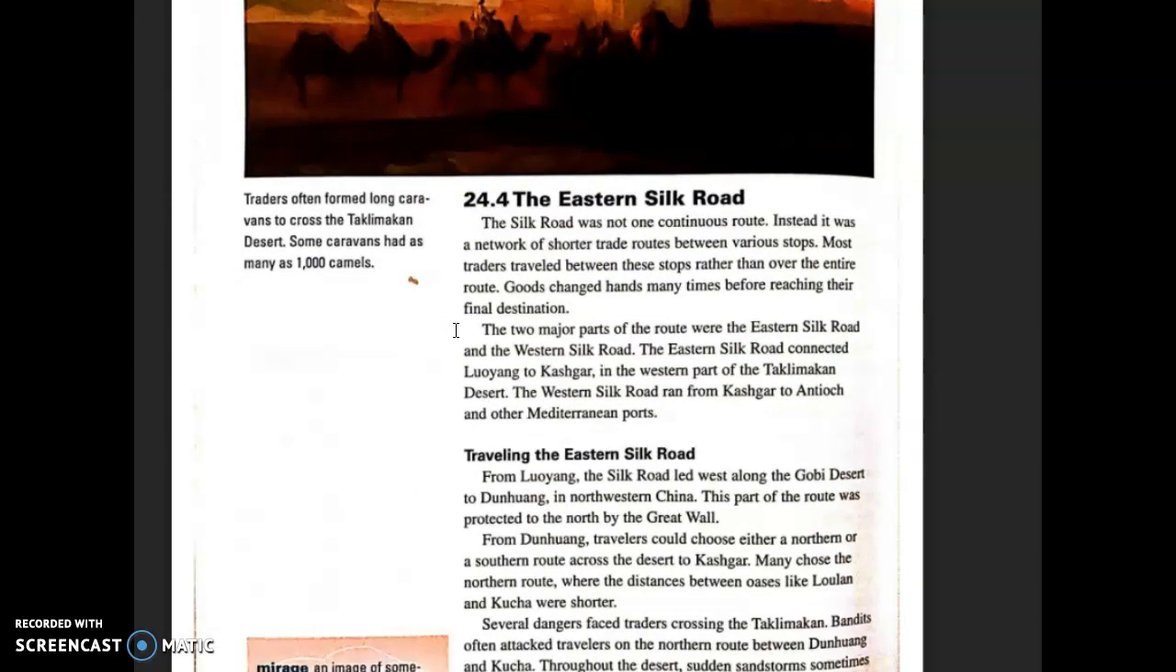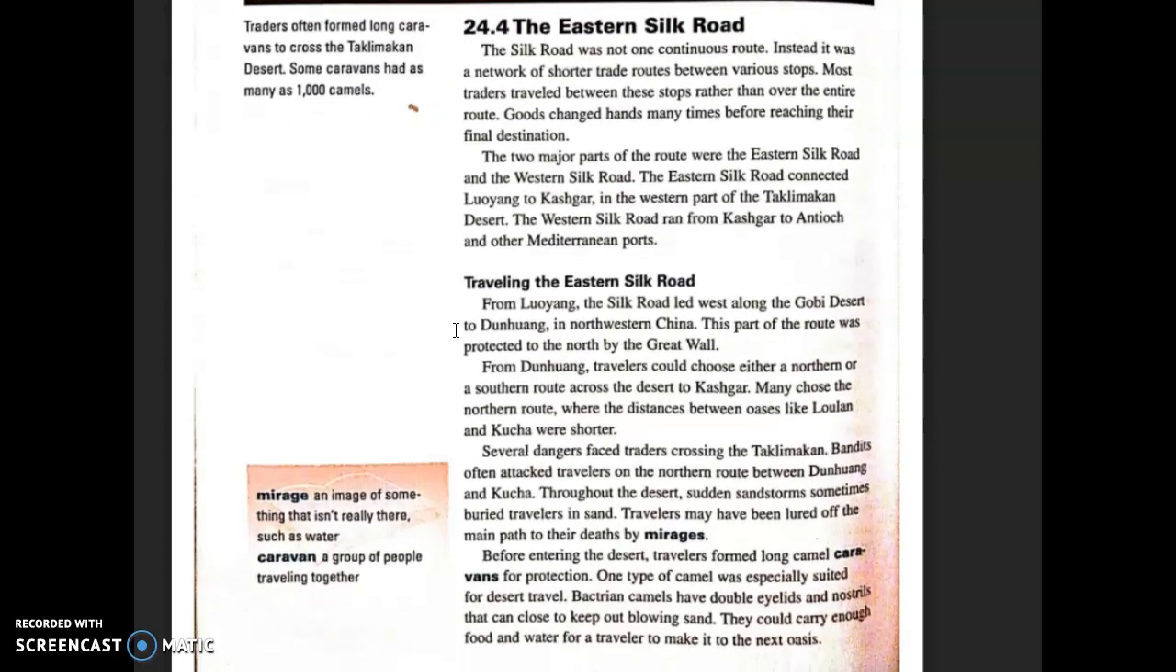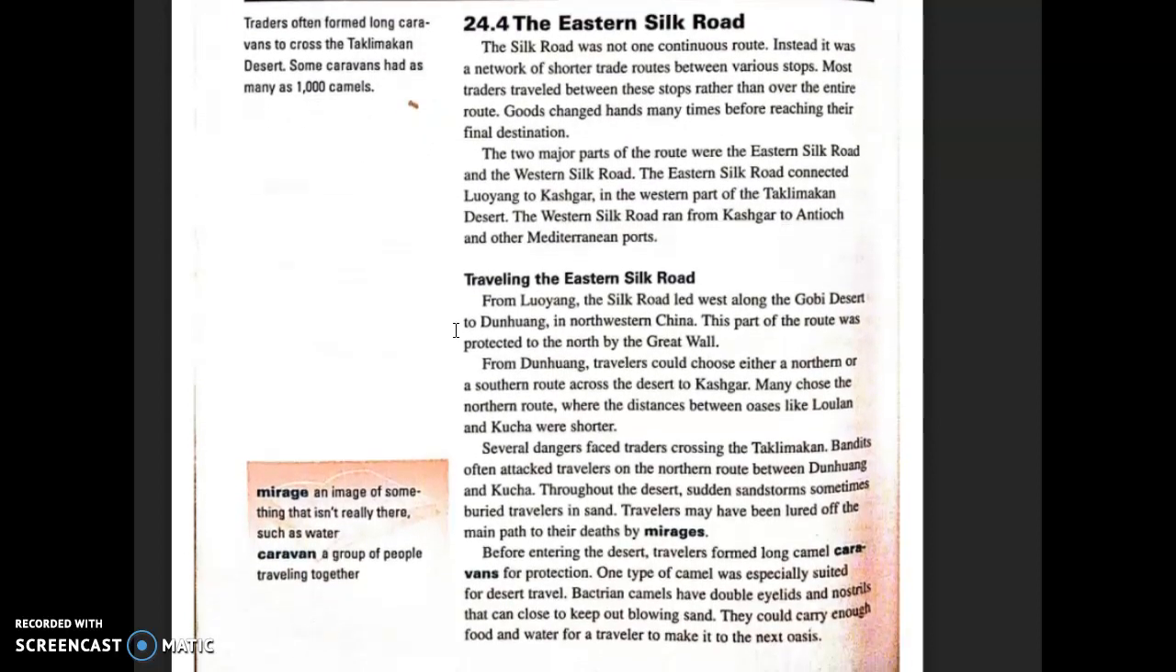All right, 24.4. The Eastern Silk Road. The Silk Road was not one continuous route. Instead, it was a network of shorter trade routes between various stops. Most traders traveled between these stops rather than over the entire route. Goods changed hands many times before reaching their final destination.